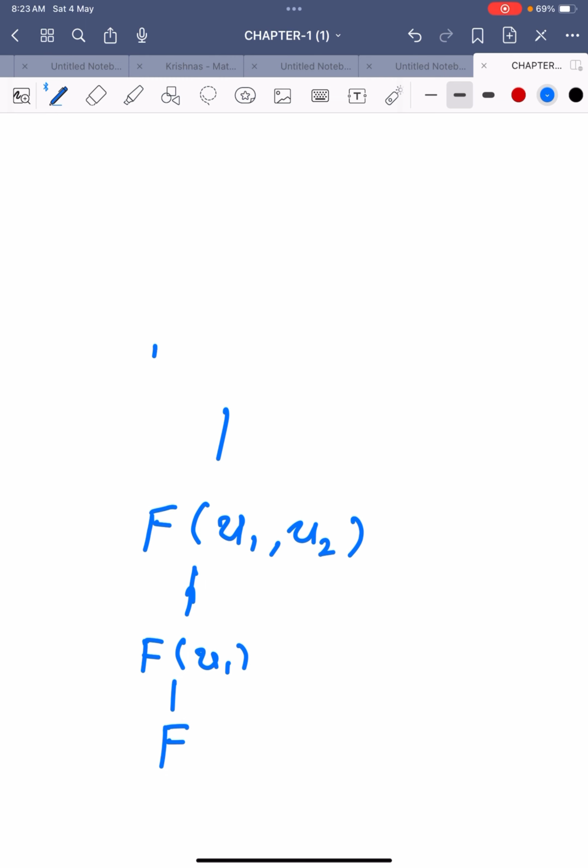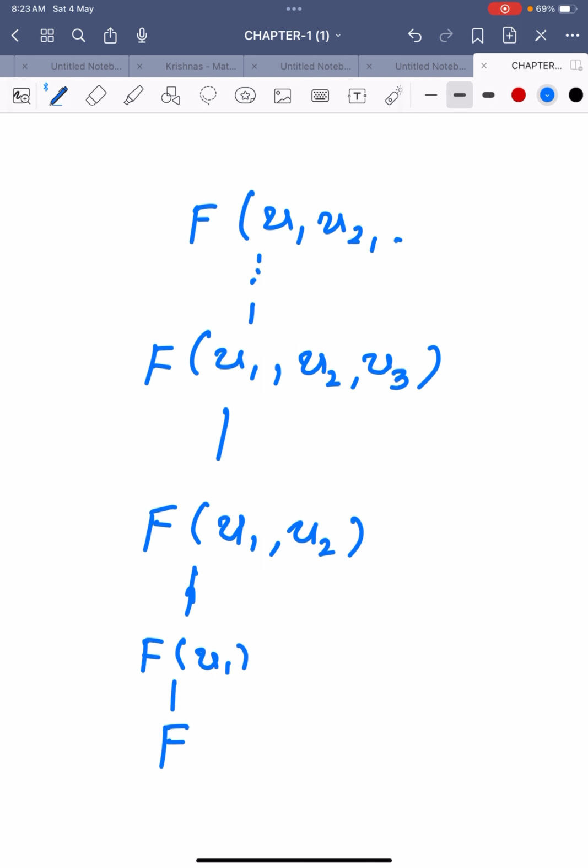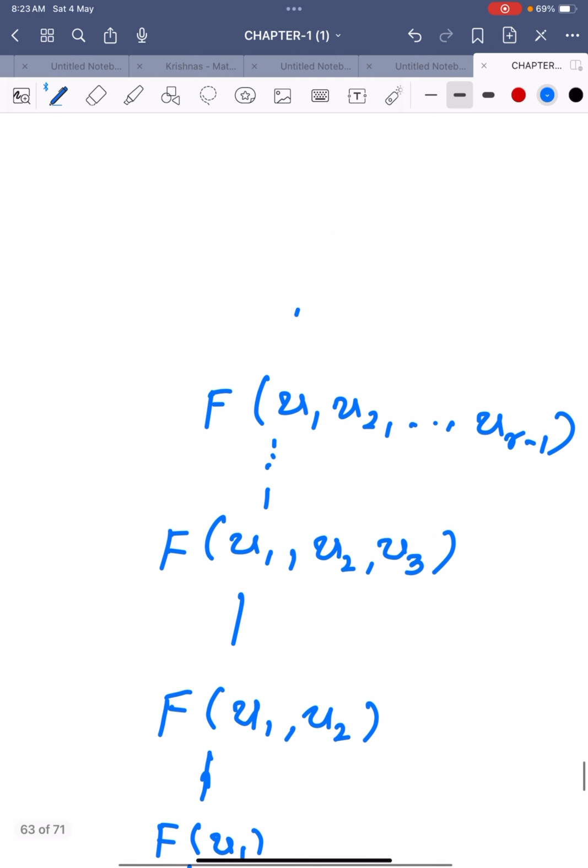It is a subfield of F(u1, u2, u3), and so on, up to F(u1, u2, and so on ur minus 1). This is an extension of E, which equals F(u1 and so on ur).